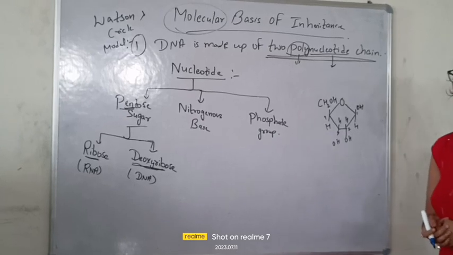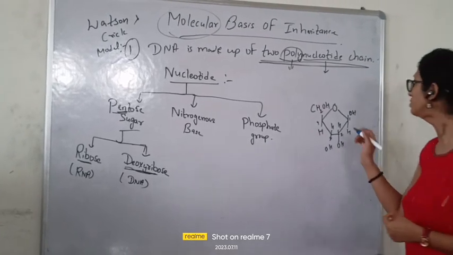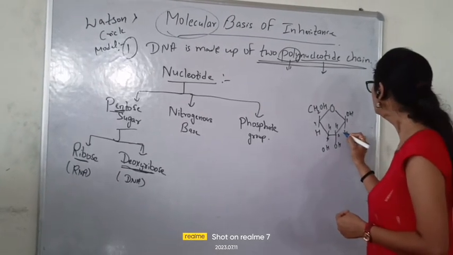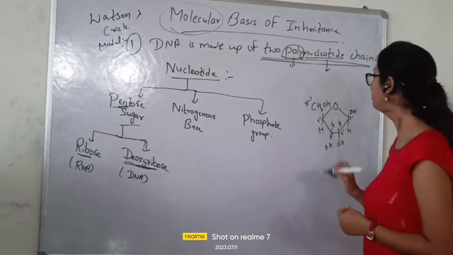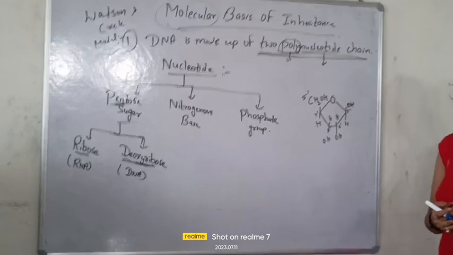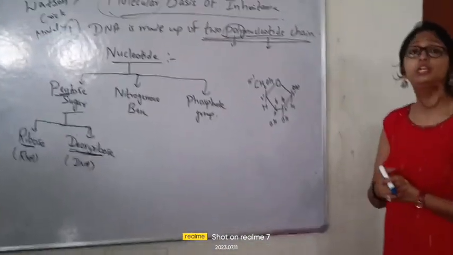This is which carbon? Fine. You must be thinking. First, let me tell you: 1 prime, 2 prime, 3 prime, 4 prime and 5 prime. See, 5 carbon chain are present here. That's why it is a pentose sugar. Now, how to understand whether it is a ribose or deoxyribose?